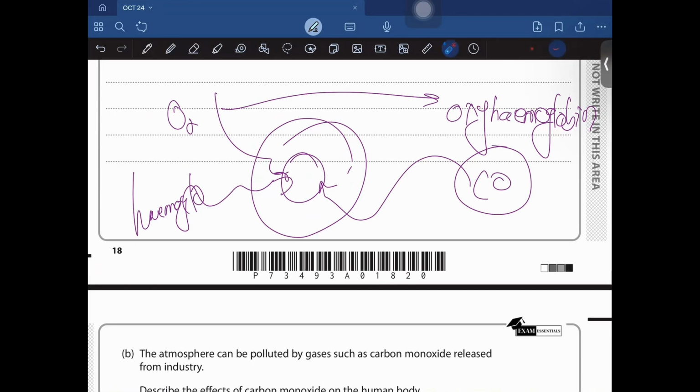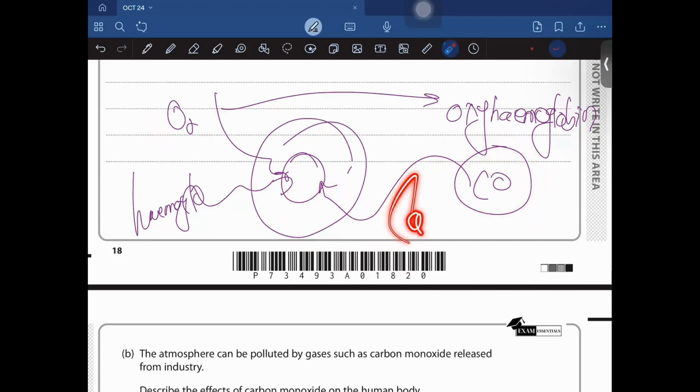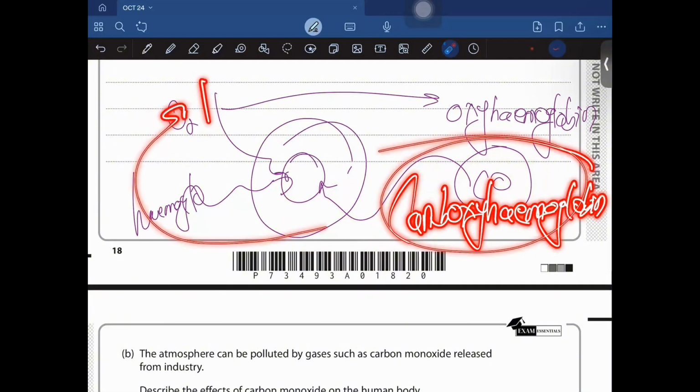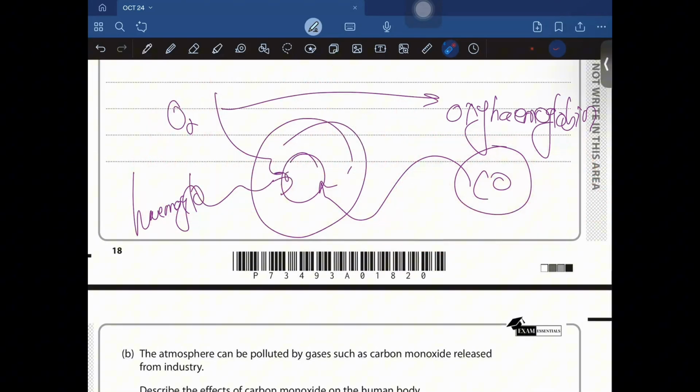So what it does is carbon monoxide has a higher attraction for hemoglobin than oxygen, and binds with this hemoglobin instead of oxygen to form carboxyhemoglobin. As a result, the body cells of the person get less oxygen, and less oxygen would mean that less aerobic respiration takes place, right? Because in aerobic respiration you would need oxygen, right? And it would mean that less energy or ATP is generated, right?